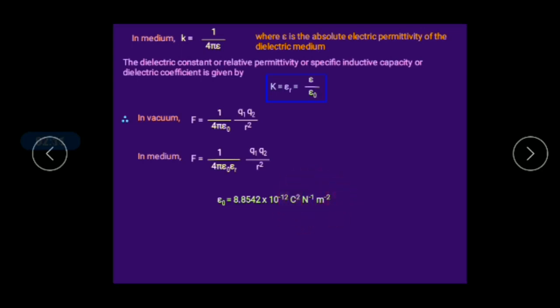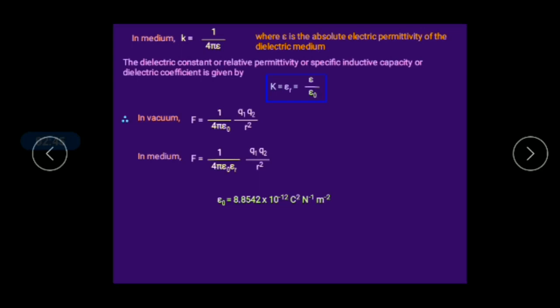This is the unit of permittivity of free space, and whether it is the permittivity of free space or of the medium, the unit is Coulomb square per Newton meter square. Students, tell me, what is the unit of epsilon r? The relative permittivity has no unit. Why? Can you guess?